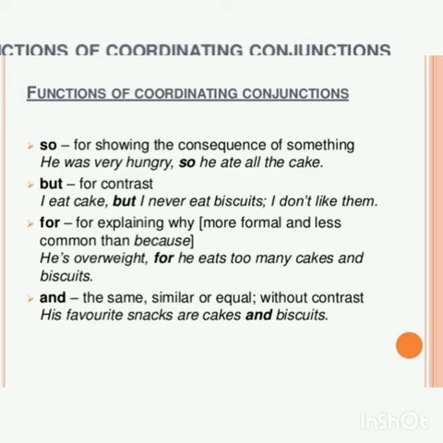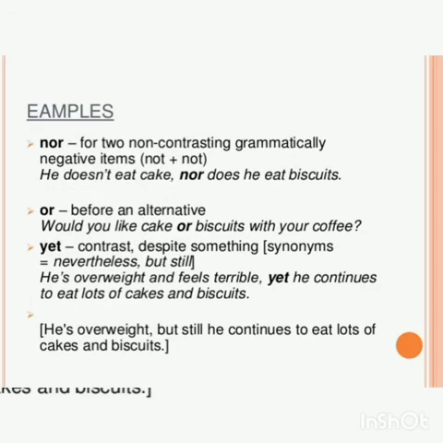For explaining why, for is used. He is overweight for he eats too many cakes. So he is overweight because he eats too many cakes. Next, nor is used for non-contrasting negative items: he does not eat cake nor does he eat biscuits. So both are negative forms. The sentence conveys both negative forms. Or is used before an alternative, either this or that. So or is used in case of the choice of words or phrases.